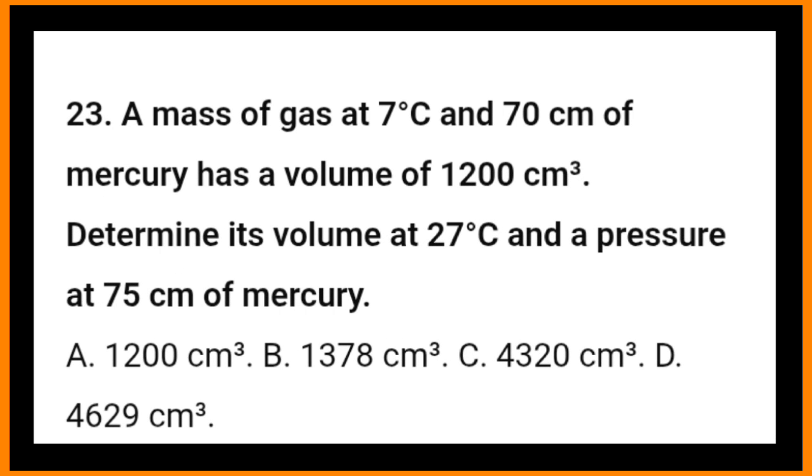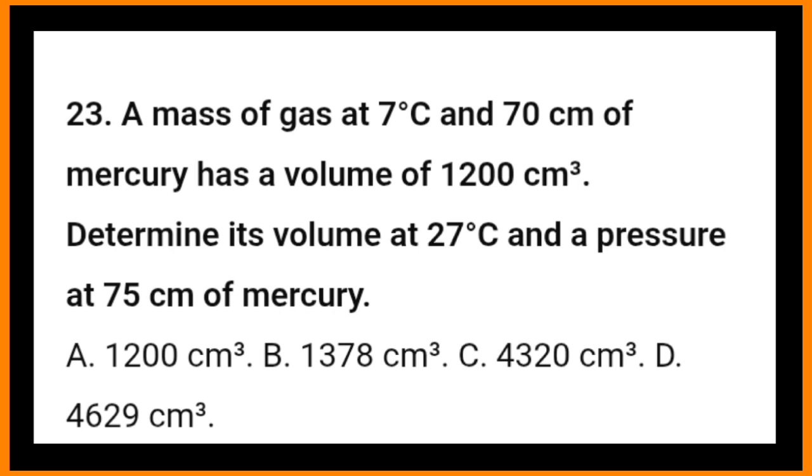23. A mass of gas at 7 degrees Celsius and 70 centimeters of mercury has a volume of 1200 cubic centimeters. Determine its volume at 27 degrees Celsius and the pressure at 75 centimeters of mercury. A. 1200 cubic centimeters. B. 1378 cubic centimeters. C. 4320 cubic centimeters.